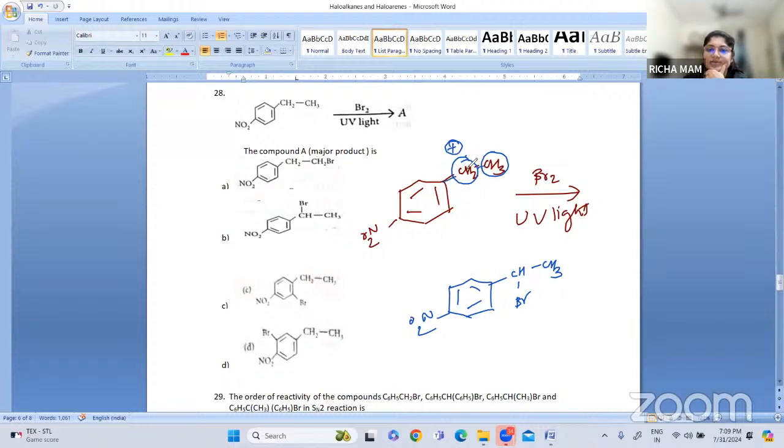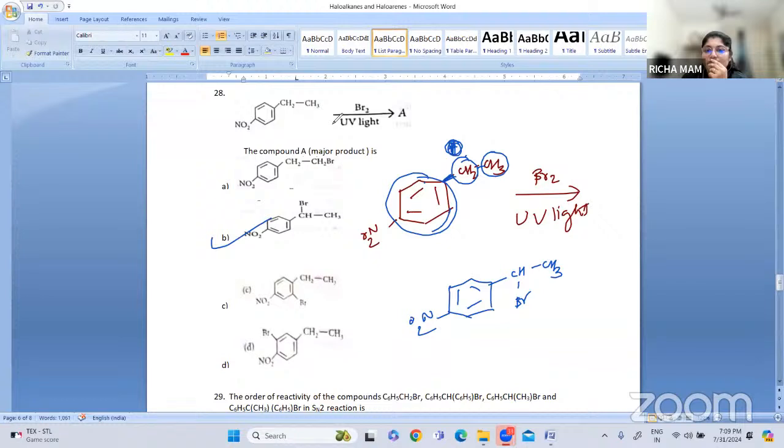This benzyl group we have just now seen in the previous option also. Benzyl carbocations are more stable because this positive charge can be easily resonance stabilized, because next to this there is the presence of what? Your benzene ring. So because of that, benzylic carbocation. So option number B is the answer.